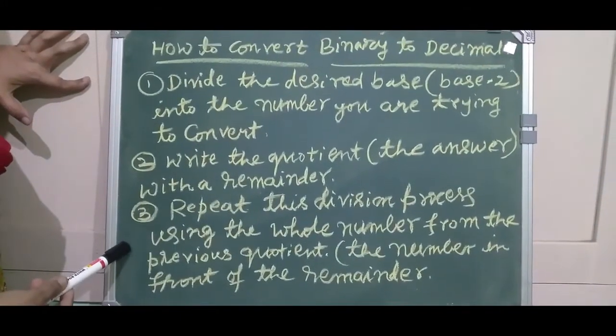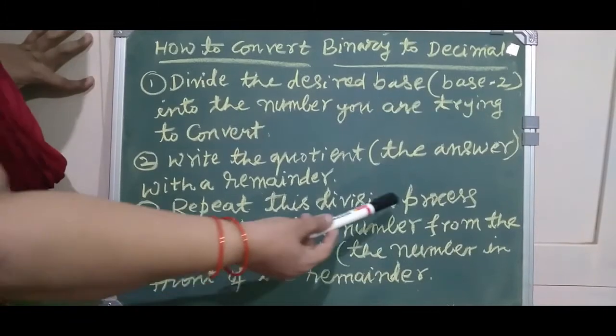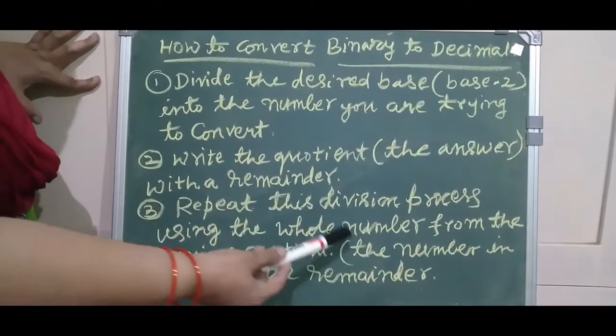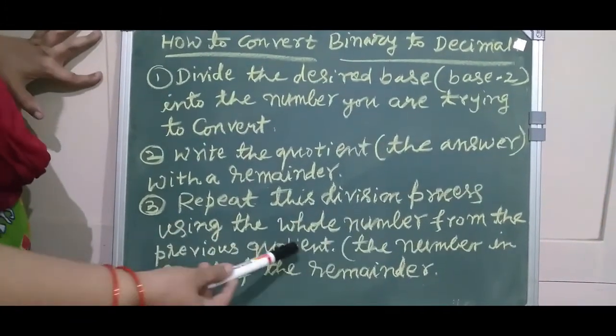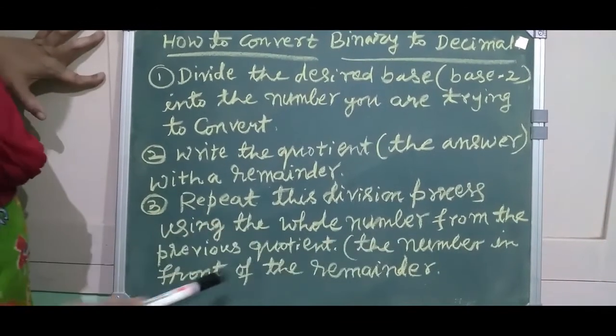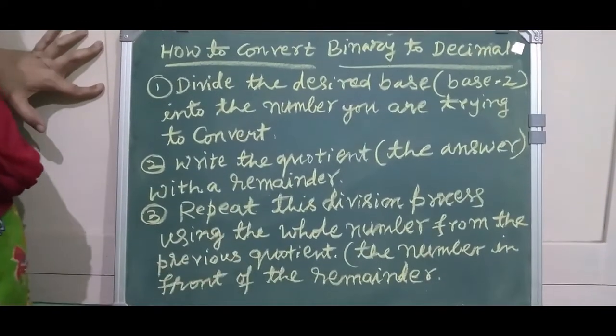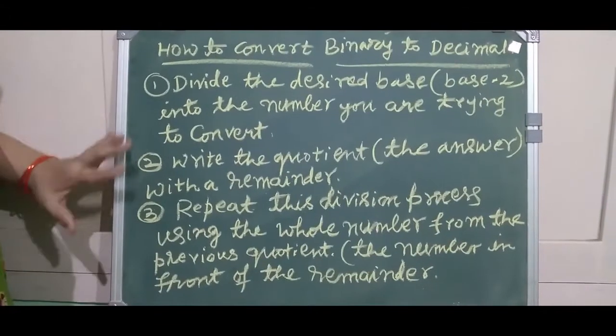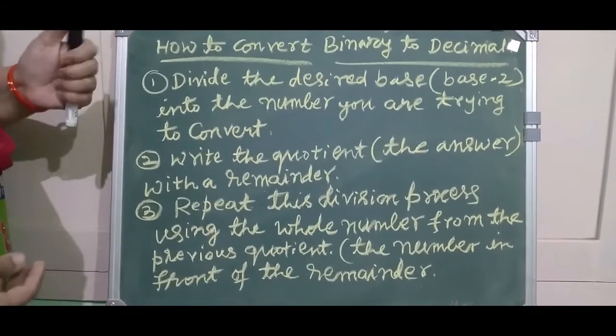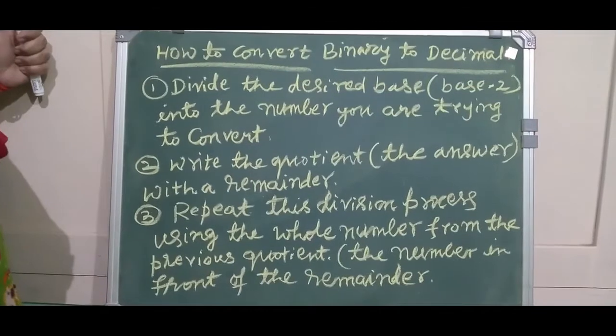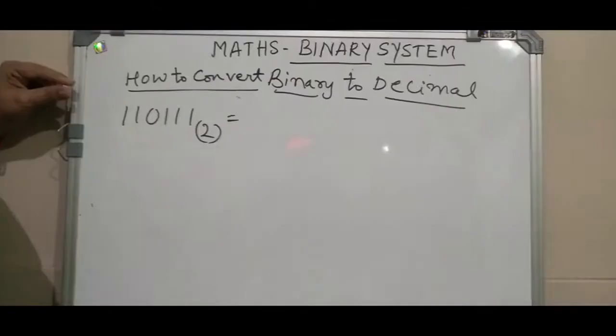And the third point is repeat this division process using the whole number from the previous quotient, the number in front of the remainder. So these points you have to remember while converting.